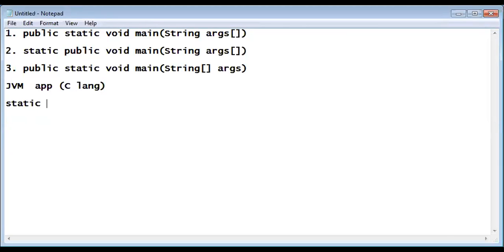Static. Variables can be static, and methods can also be static. Similarly, non-static: variables can be non-static, and methods can also be non-static. So two types of things are there. But as far as the main method is concerned, it should always be static only. Then only JVM can recognize.